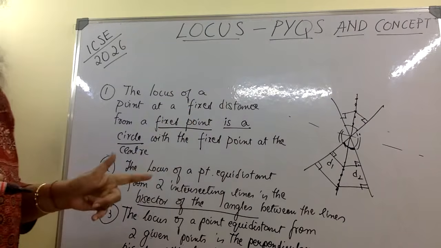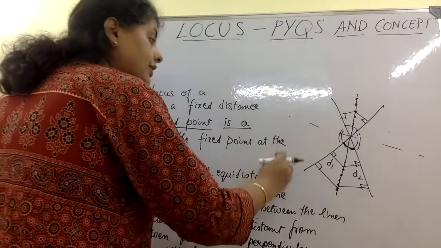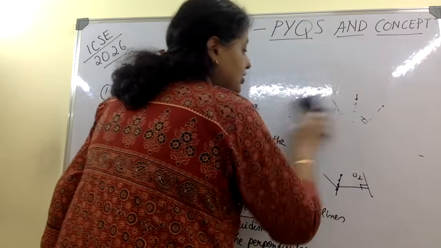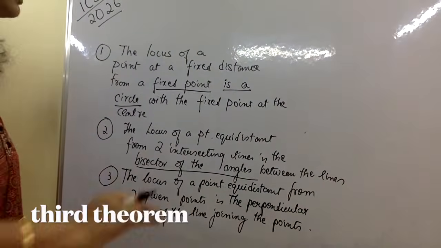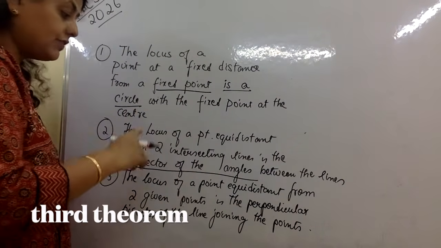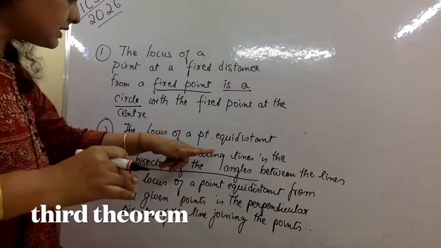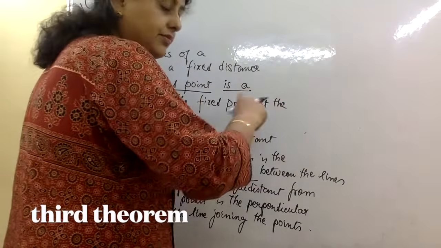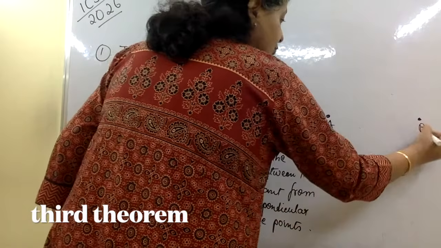If you have not understood, please go through the video again and again, because without understanding this you cannot understand any of the sums of this chapter. Now come to the third theorem. This is also equally important; actually these two are more important. Locus of a point equidistant from two given points. This and this might sound similar, but this is two intersecting lines and this is points. Before this we had two lines; in the third one we have two points, say point A and point B.